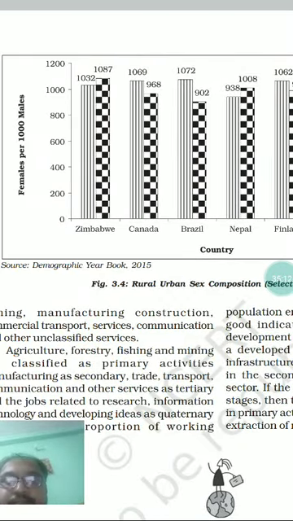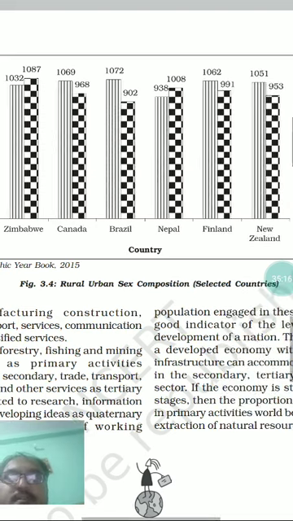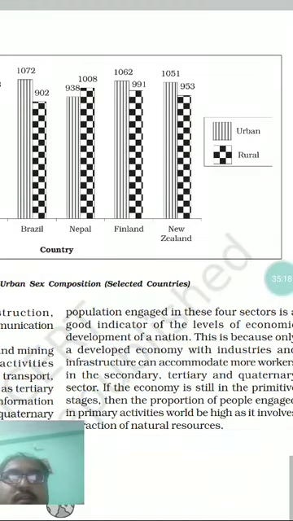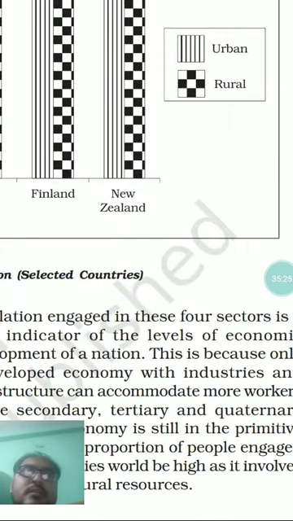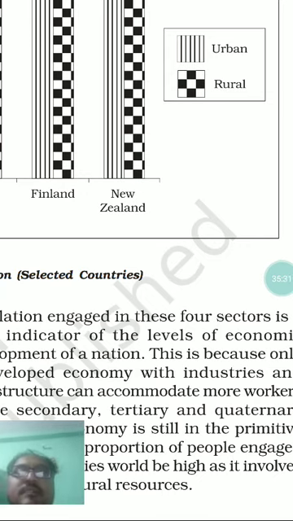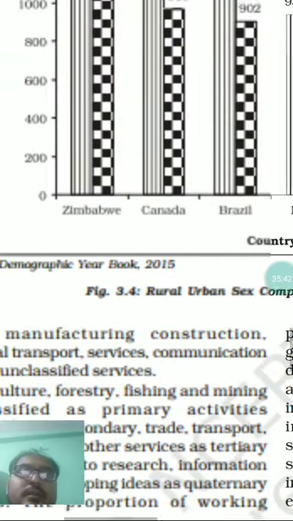Over the y-axis you will find different countries of the world, and there are two different shades. One is the vertical lines shade, which is all about the urban area of any country. The crisscross chessboard-like shade is all about the rural area of these countries.